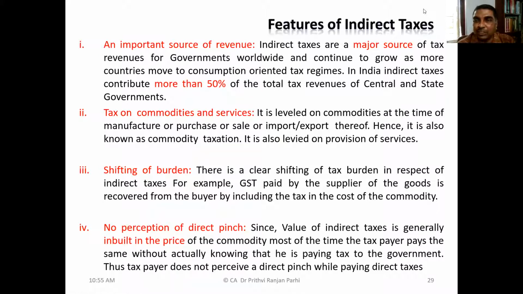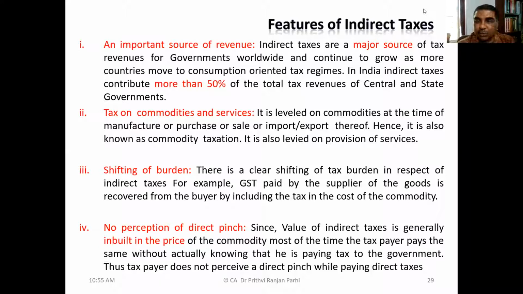In fact, it's a major source for the government. More than 50% of the total tax revenue is from indirect taxes. That helps the government to collect money and to spend it for developmental activities. The second feature is that it is a tax both on commodities and services.